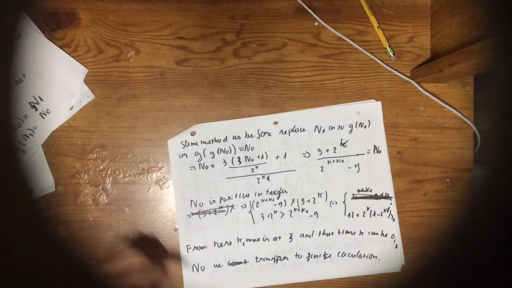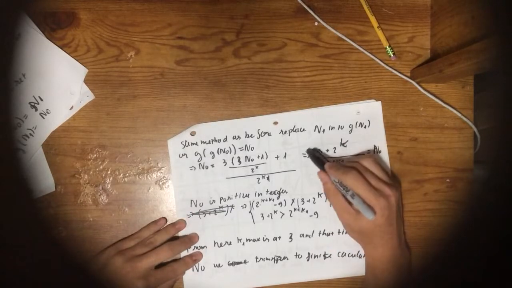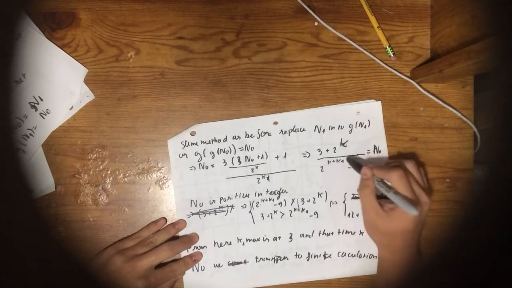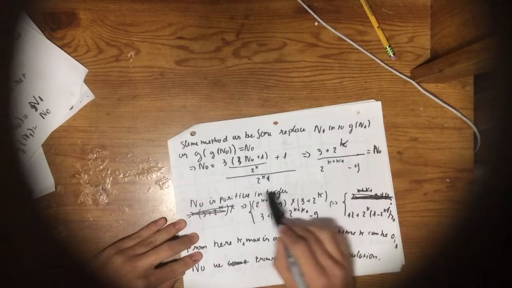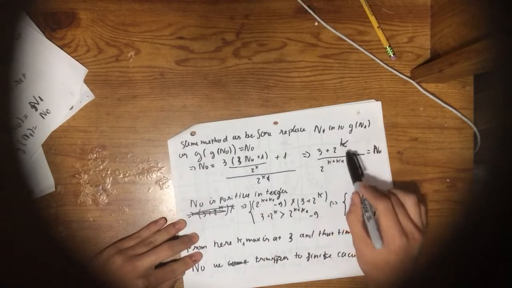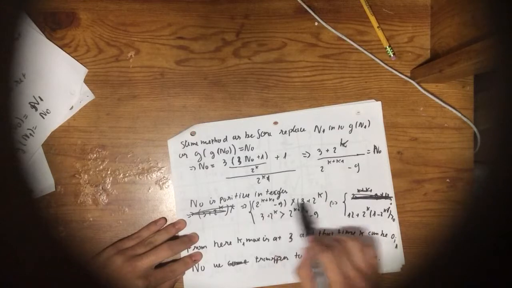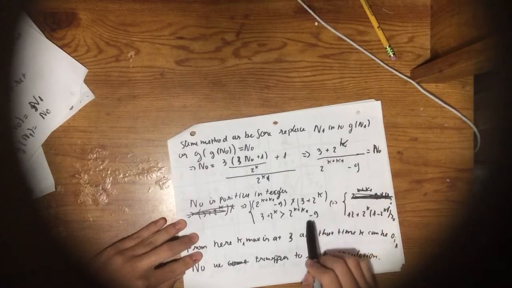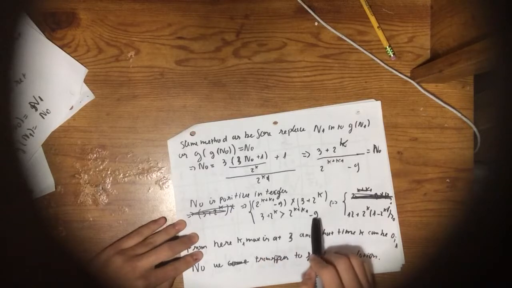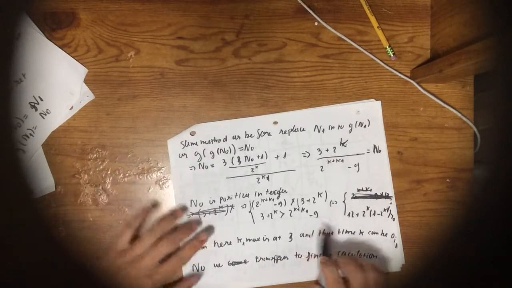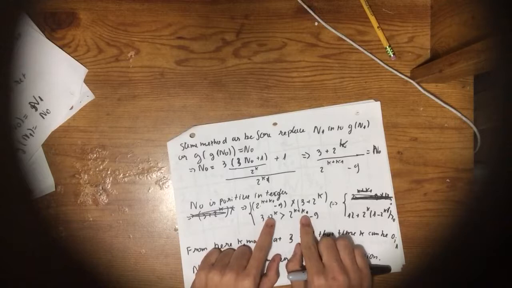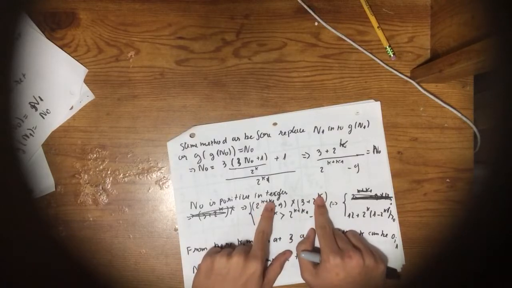I'm going to do something simpler. I'm going to make this bigger than this, so this thing is divisible by this thing, and here I get this expression, and this thing is bigger than this thing. I'm just going to solve for this, and if we have a restriction, we can plug it in to check if this expression is true.